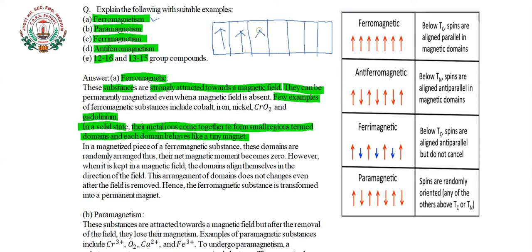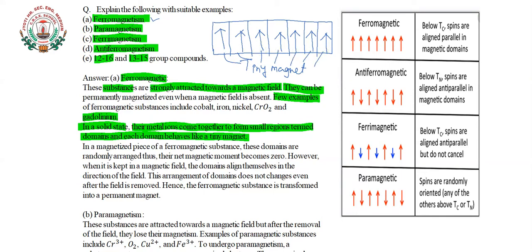Okay, like this we are denoting the domains here, and they get arranged in a proper orderly manner like this, and due to this arrangement only, they start to behave like a tiny magnet. Each domain, each single part, will behave like a tiny magnet.